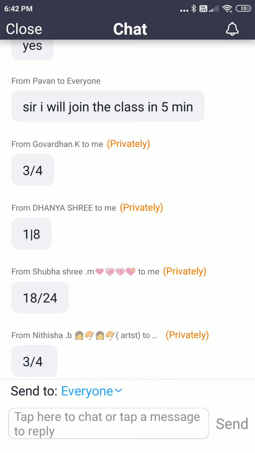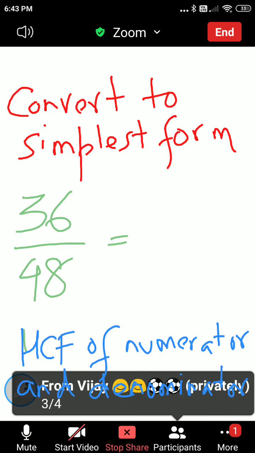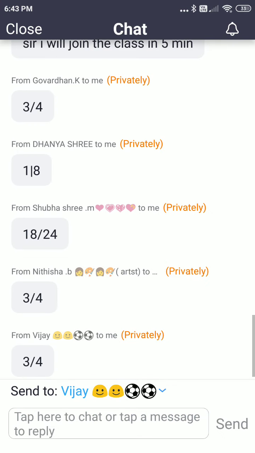Govardhan, Nitisha, correct. No. Subhashri, numerator and denominator can be further divided. Dhanya, no. I told you simplest form. Simplest form is when both the numbers, their HCF becomes 1. When their HCF becomes 1, then only you are in simplest form. Govardhan is correct. Naveen, you gave answer. I didn't see.